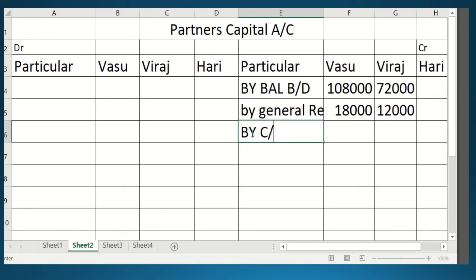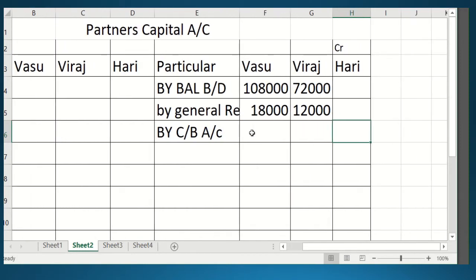C stands for cash and B stands for bank, students. So you write the full form. Cash and bank account. How much did Hari bring? Hari brought 60,000. So Hari has brought 60,000, students.